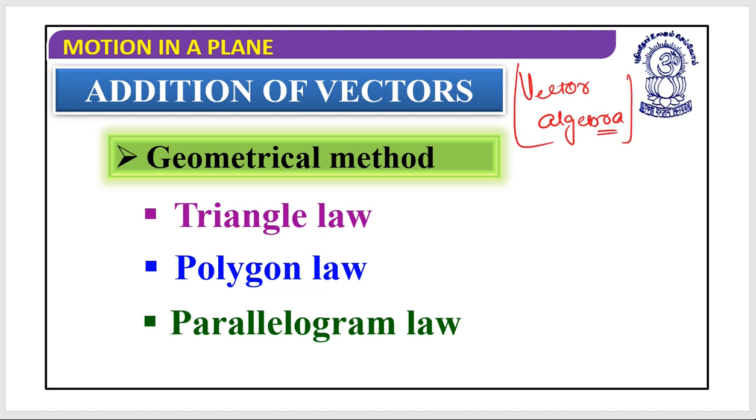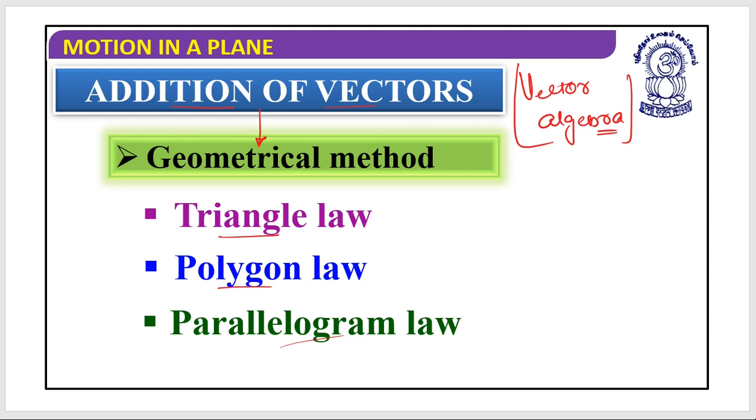If I have two or more than two vectors, and I just want to find the addition of these vectors, what options do I have? I have certain options, in geometrical methods. I can have a triangle law, a polygon law, a parallelogram law. I know that you have gone through all these methods in school classes as well.